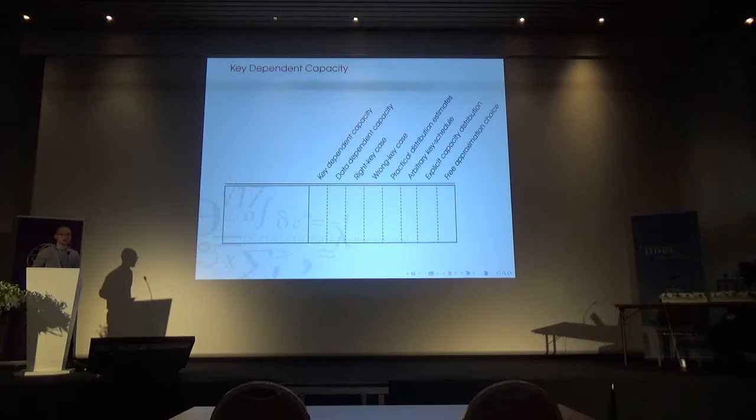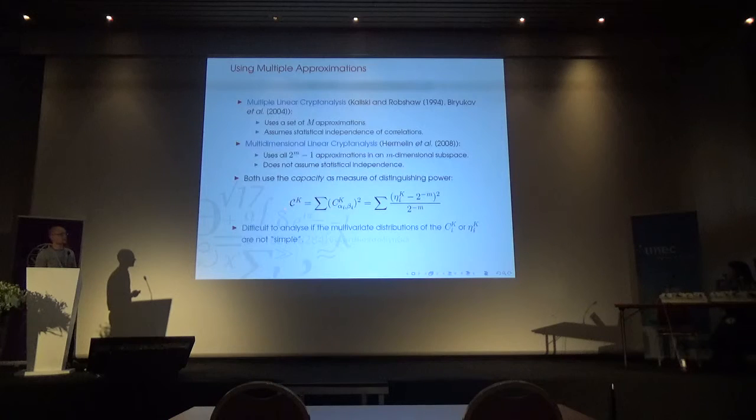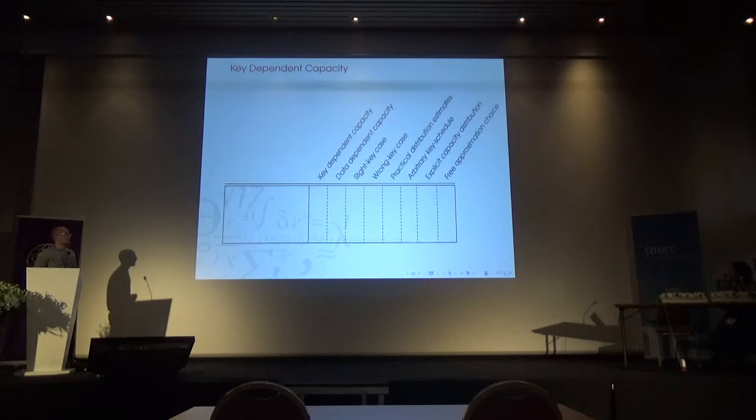So there's been some work on figuring out what this distribution looks like for multiple and multidimensional attacks. The first one was by Huang et al. They gave key-dependent capacity formulas, but only for the right key case, and they express it as a gamma distribution. So they actually explicitly give this distribution.